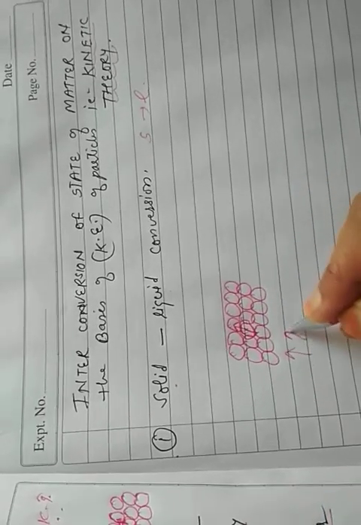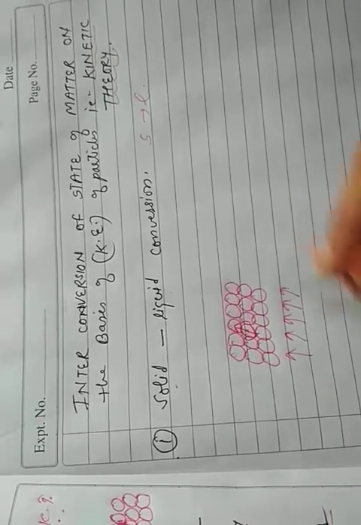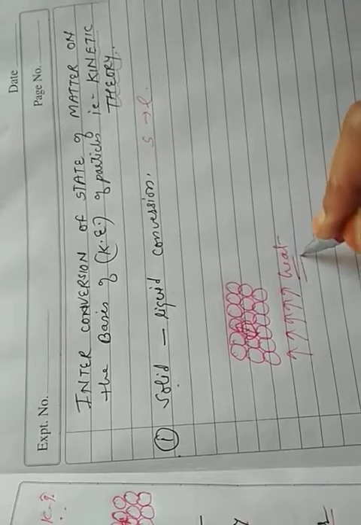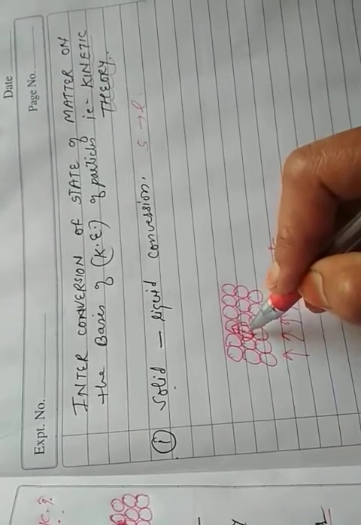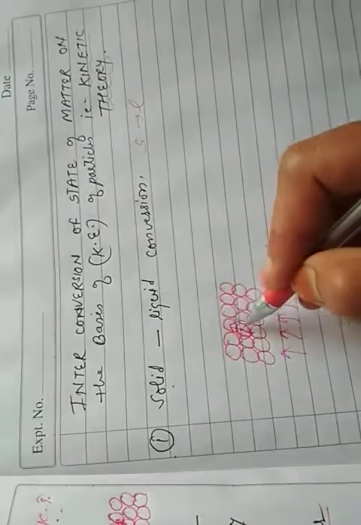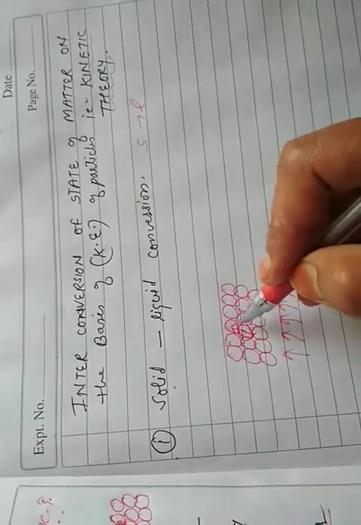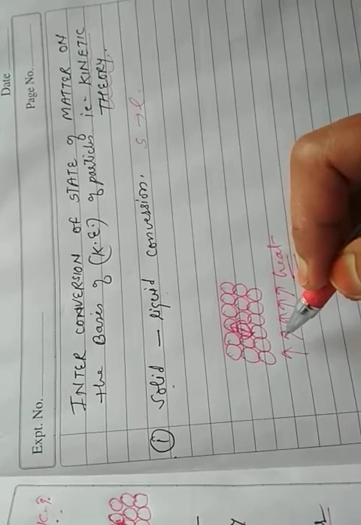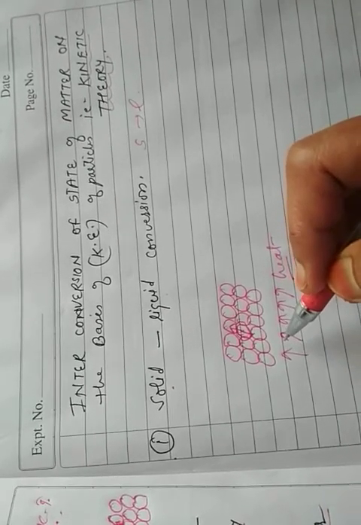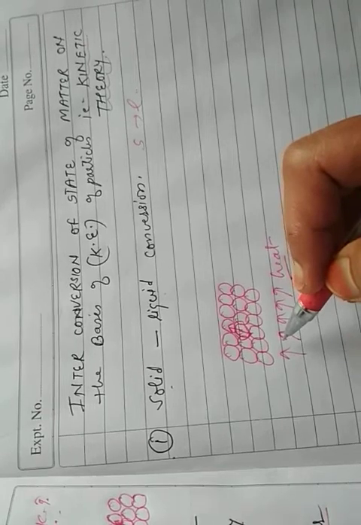When we heat any solid, the vibration of the particles starts. They vibrate slowly in the beginning. As the temperature increases, according to the assumption of the kinetic theory, the kinetic energy also increases.